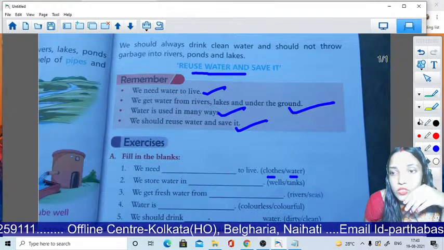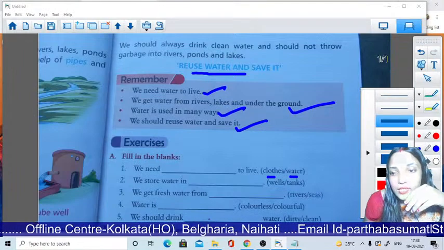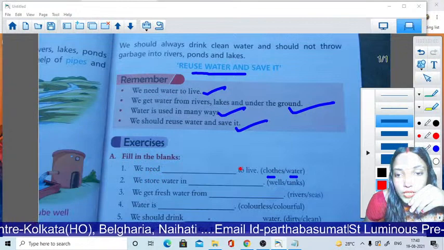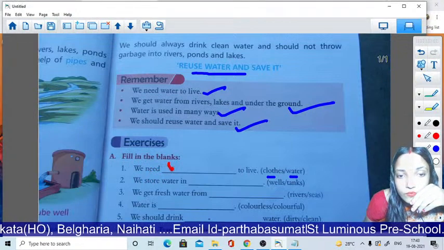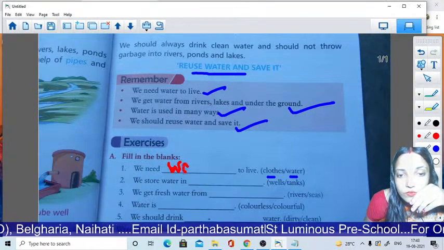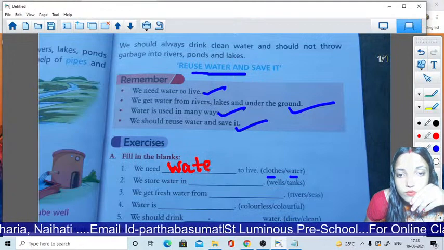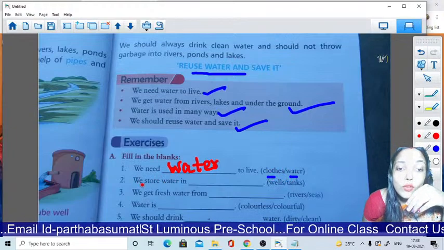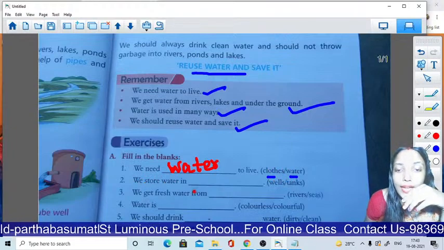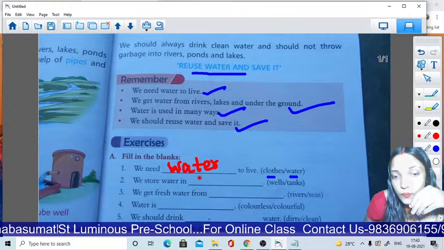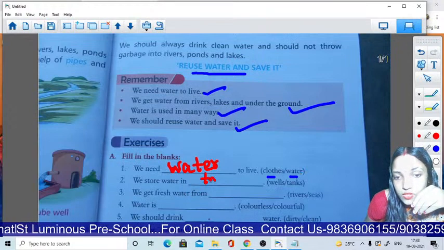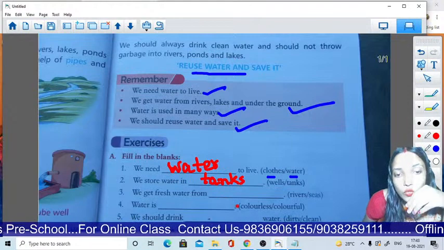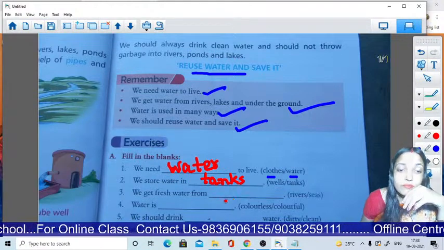I want to change my pen color. And now I want to take red color. So write with me. We need water to live. We store water in wells or tanks. What can I write here? Tanks. We store water in tanks.